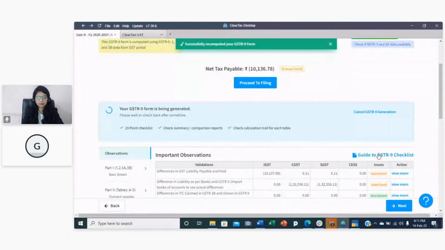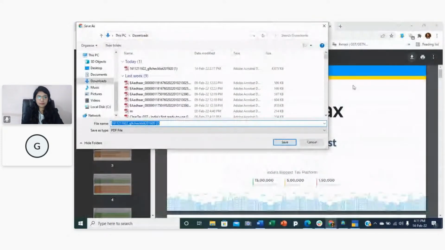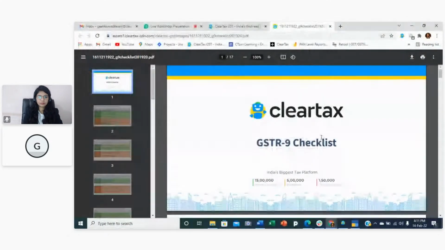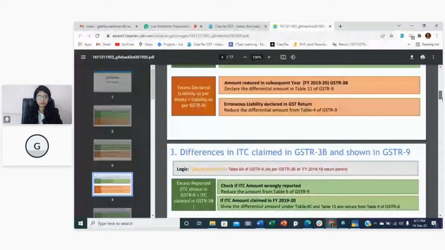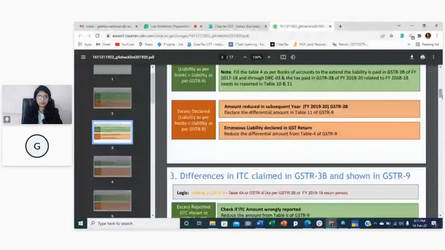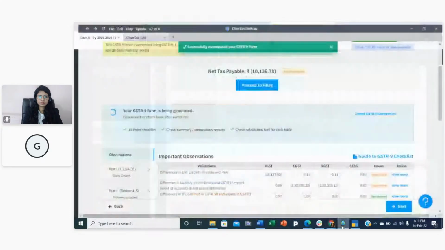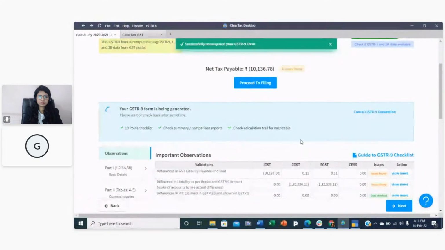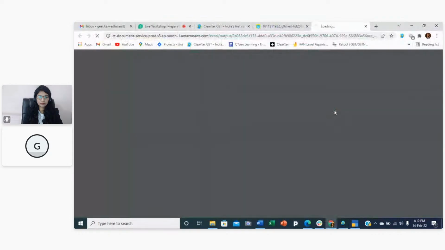You will also be finding the calculations in this checklist. There are various calculations provided over here. If you want, you can see it over here also. Now you can click on download.